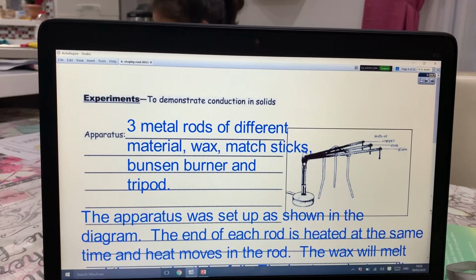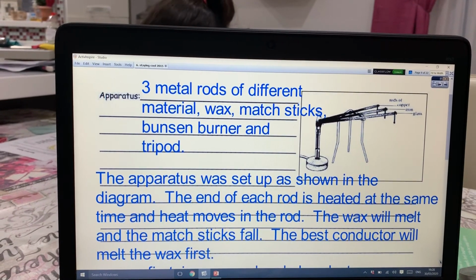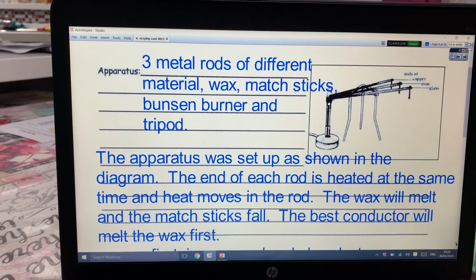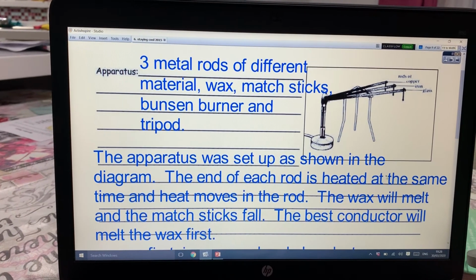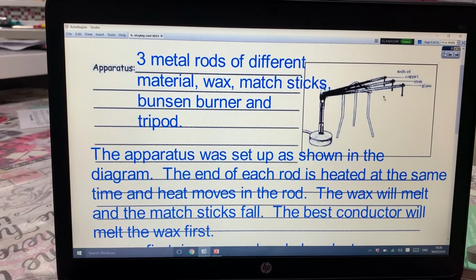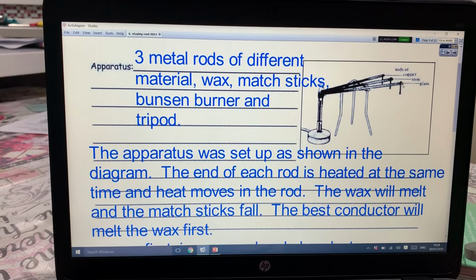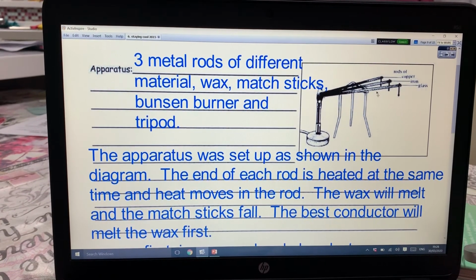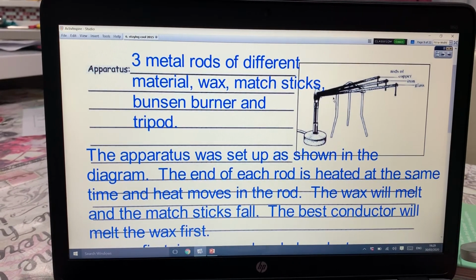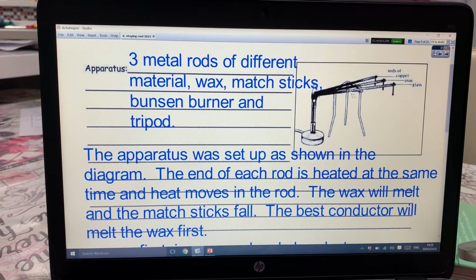On the next page, you have two experiments. These would have been fun to do in class. I'm sorry that I can't do them with you. Basically, this experiment is done to see which metal is the best conductor of heat. So we would put wax and matchsticks here, in the middle, and here. And we'll heat them all at the same rate, at the same time.